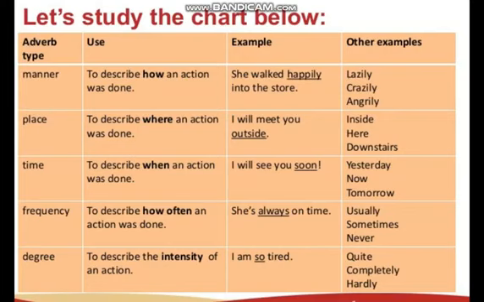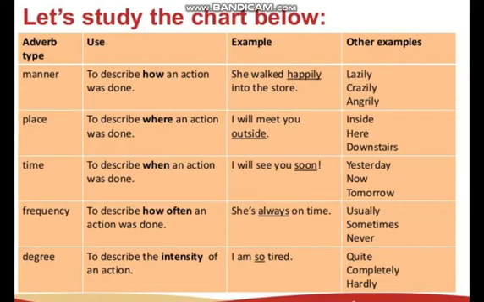You can also see the different examples, like she walked happily into the store. In which manner did she walk? She walked happily. So here it is showing the manner. I will meet you outside. Outside is showing a place, where I will meet you. So the word outside is an adverb and it is showing us the place of meeting. I will see you soon. It is telling us about the time, when I will see you. She is always on time, so here the word always is showing us the frequency.